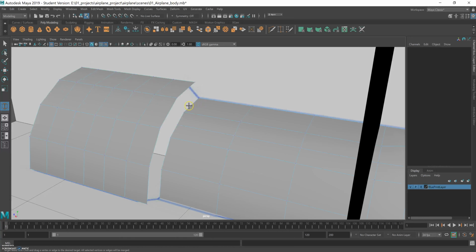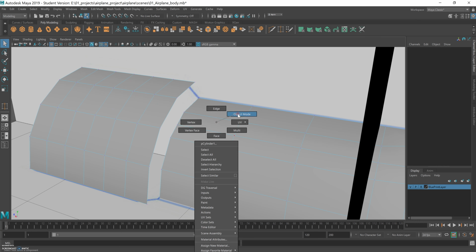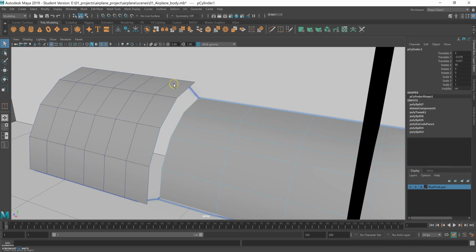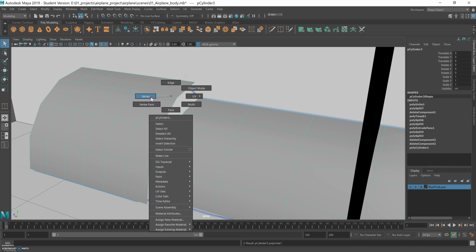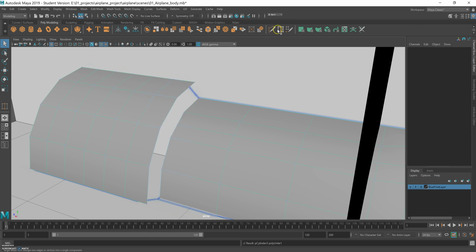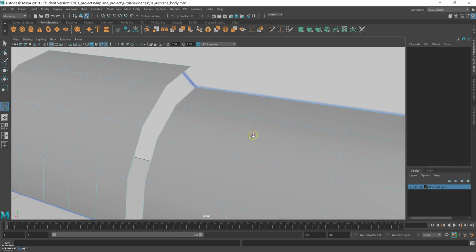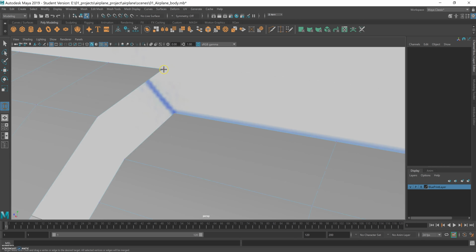Wait, so, oh yeah, I have to go to object mode, yeah. And I have to combine them together first, so mesh, combine, and now I'm gonna use the vertex and the same tool to connect them. Okay, now it's working. Okay, it's working fine now.